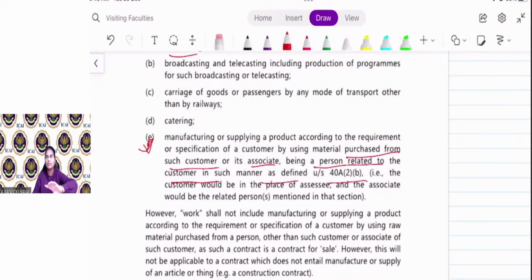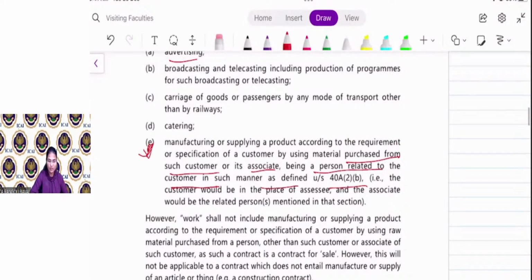Say Zomato needs a red tape on which Zomato is printed in white. If Zomato gives a contract for manufacture of such a tape to any person, and the contractor purchases the raw material from Zomato or a relative of Zomato, then it is treated as a contract. If the contractor purchases the raw material for production of that tape from a person other than Zomato or its relative, then it is not treated as a contract. It is sale of goods.